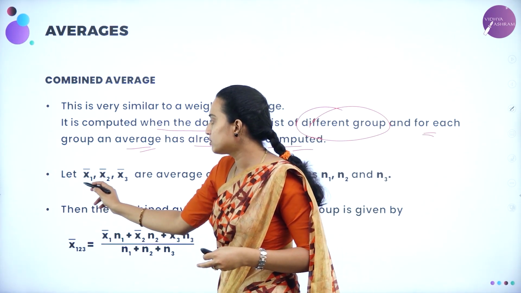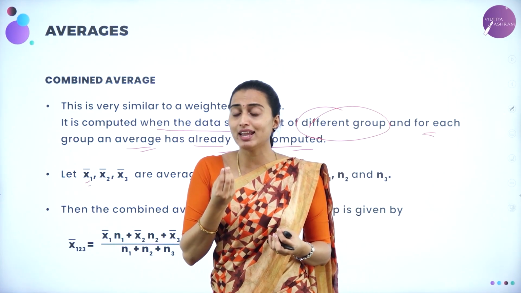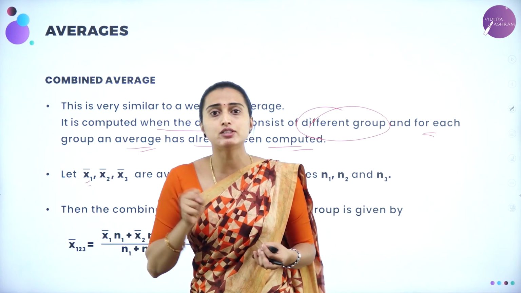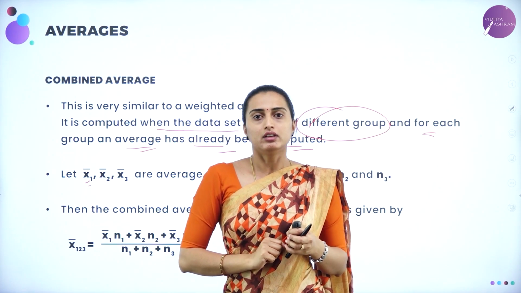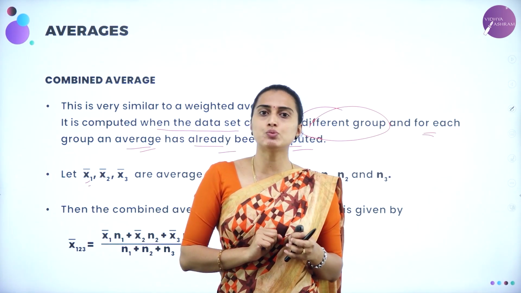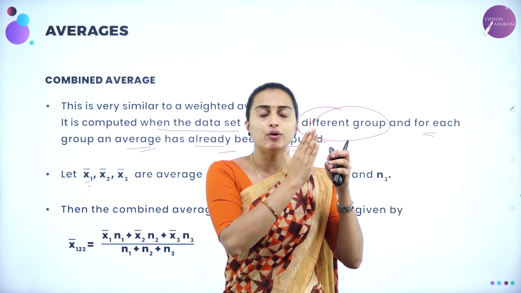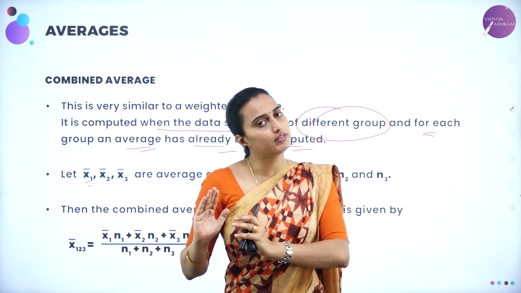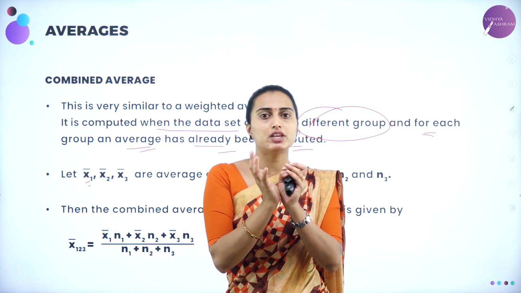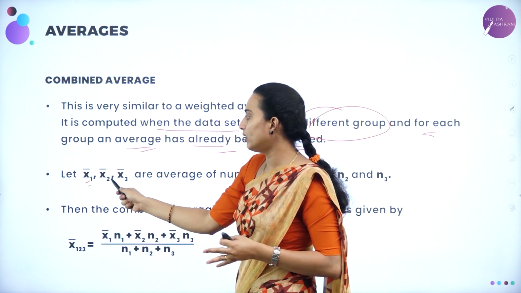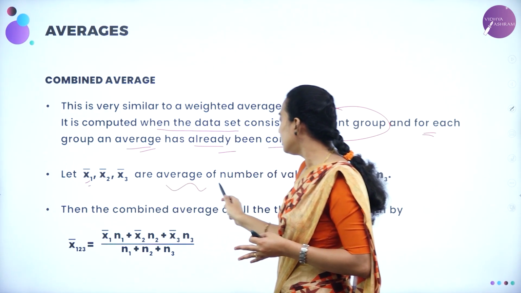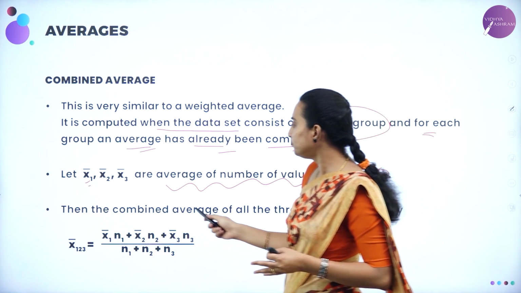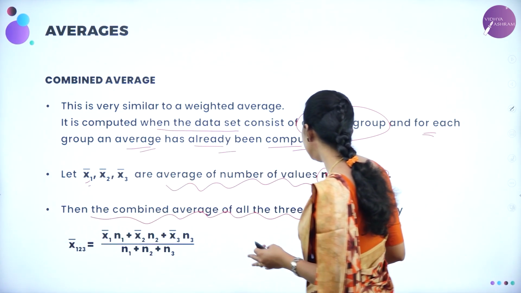Okay, so let x1 bar, because we are going to denote the average by x bar, isn't it? So we are calculating different kinds of averages. Set of students is one data, and set of workers is one data. So the average of the number of students according to the given data, and the average of the number of workers. Combining the average. Therefore, we are going to define x1 bar, x2 bar, x3 bar as the averages, and n1, n2, n3 be the sizes of the groups. Then the combined average of all the 3 groups.